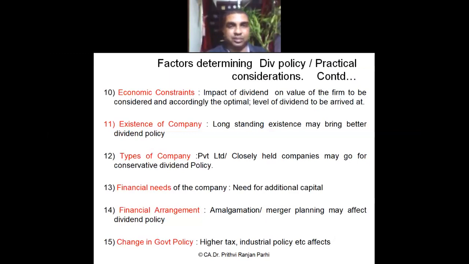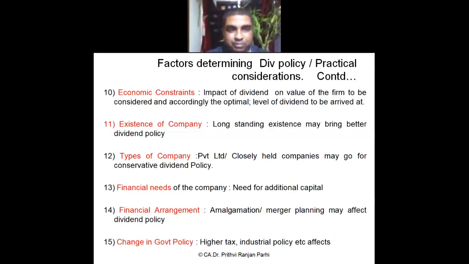Point number eleven, existence of company. If the company is an old company with long standing existence, it can decide its dividend policy better. It may decide to pay dividend or may decide not to pay dividend, because shareholders know the company and their relationship with the company might be good.